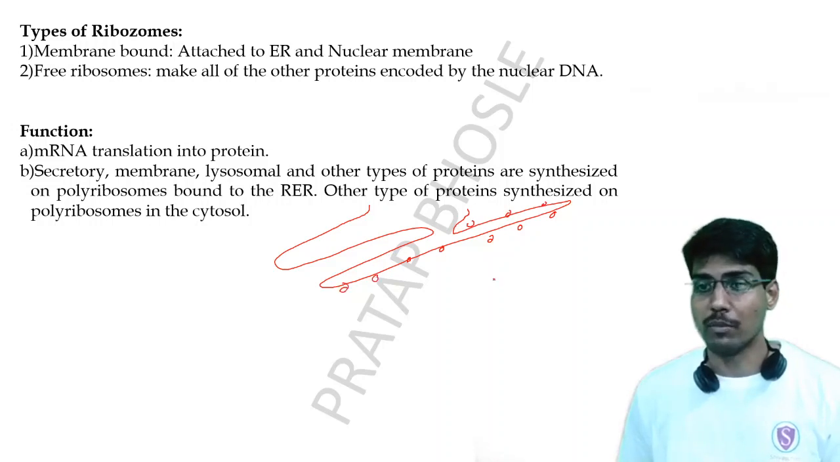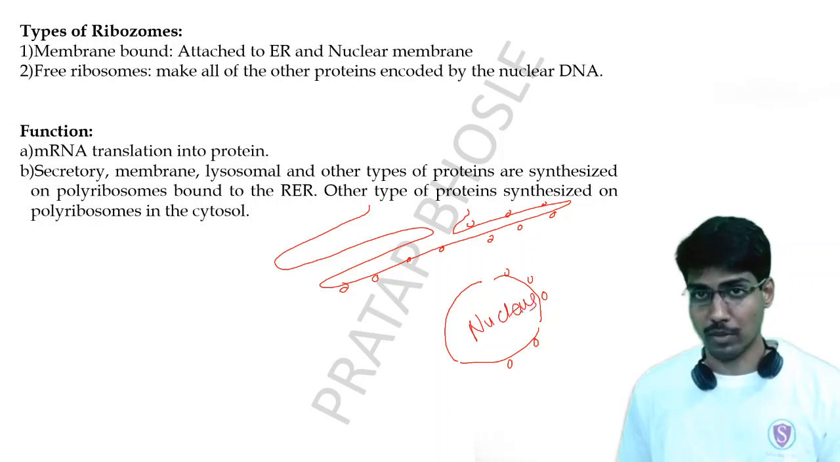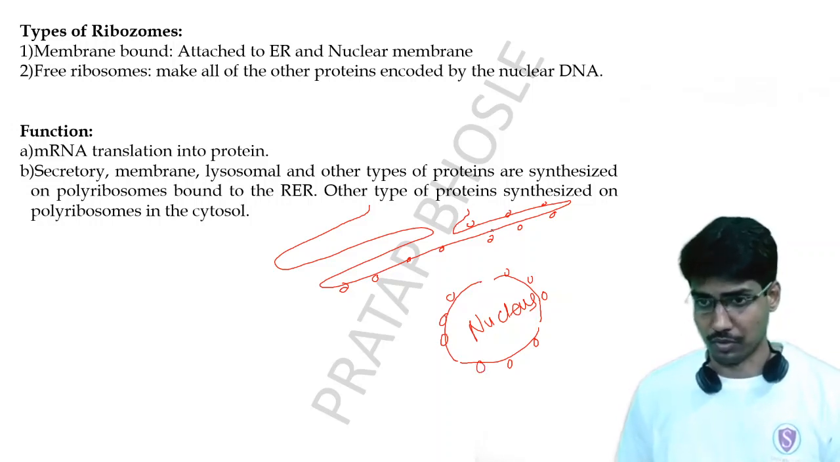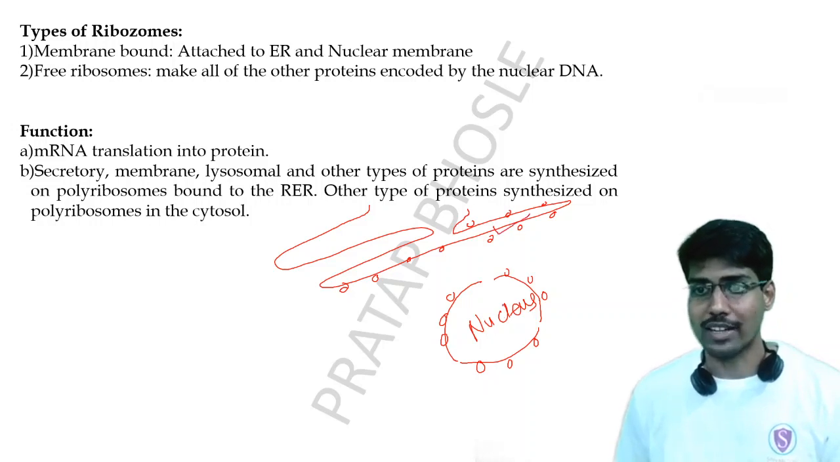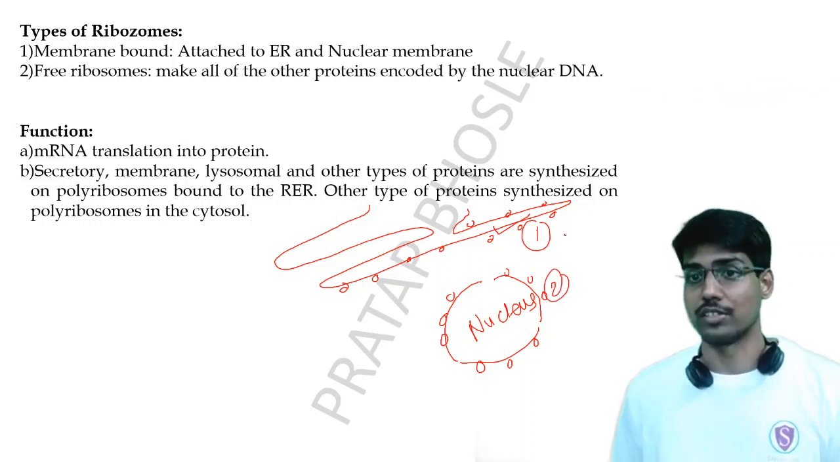And if you remember, even on the outer membrane of the nucleus, these ribosomes were present, right? So the membrane attached ribosomes are present at mainly two locations. One is the rough endoplasmic reticulum, and the second one is the nucleus. Okay, this is the membrane bound ribosomal unit.